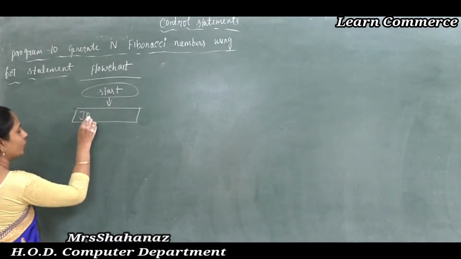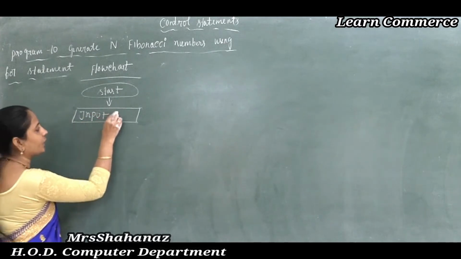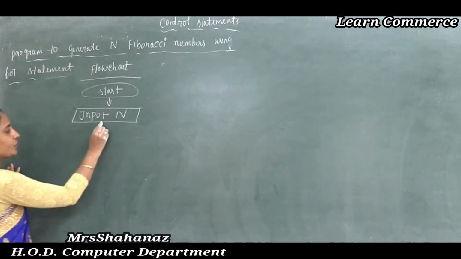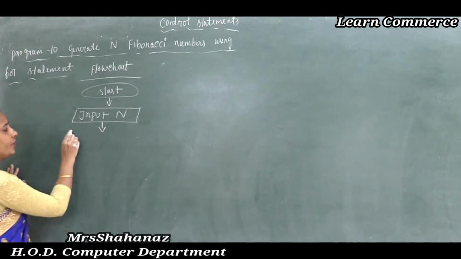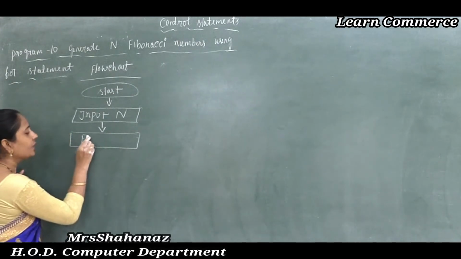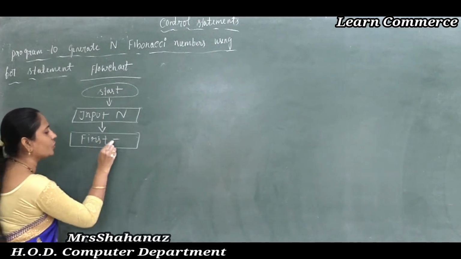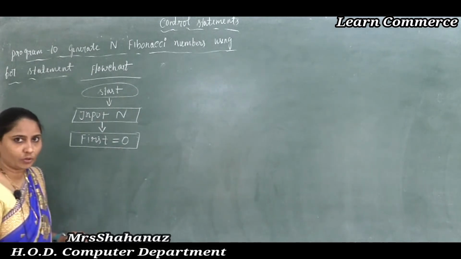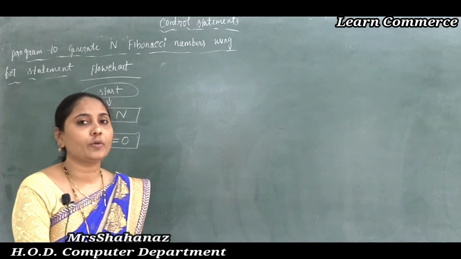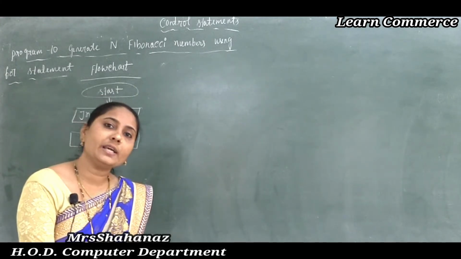Before going to the calculation, we need to input the value. So the input value is taken using the input symbol, and with that we need to initialize some values. The first value is equal to 0, correct? By definition, the first two numbers of the Fibonacci series are 0 and 1.